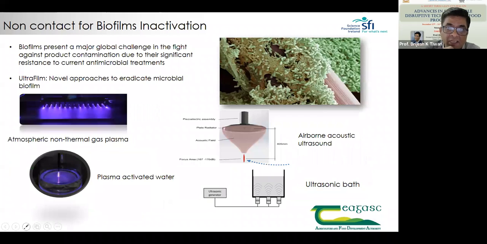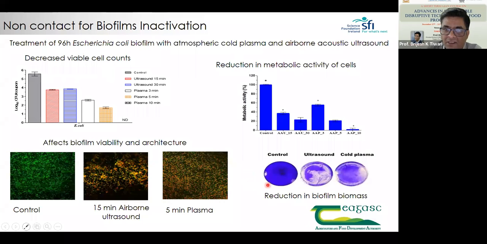The way biofilms are designed, as you can see over here, this is the typical image of a biofilm. These are the cells, and these are EPS, that is extracellular polymeric substances, which are released from the cell. Because of that, it becomes very difficult to inactivate or kill these cells. Now, as you can see, there is a reduction in biofilm biomass under control with ultrasound and with cold plasma.